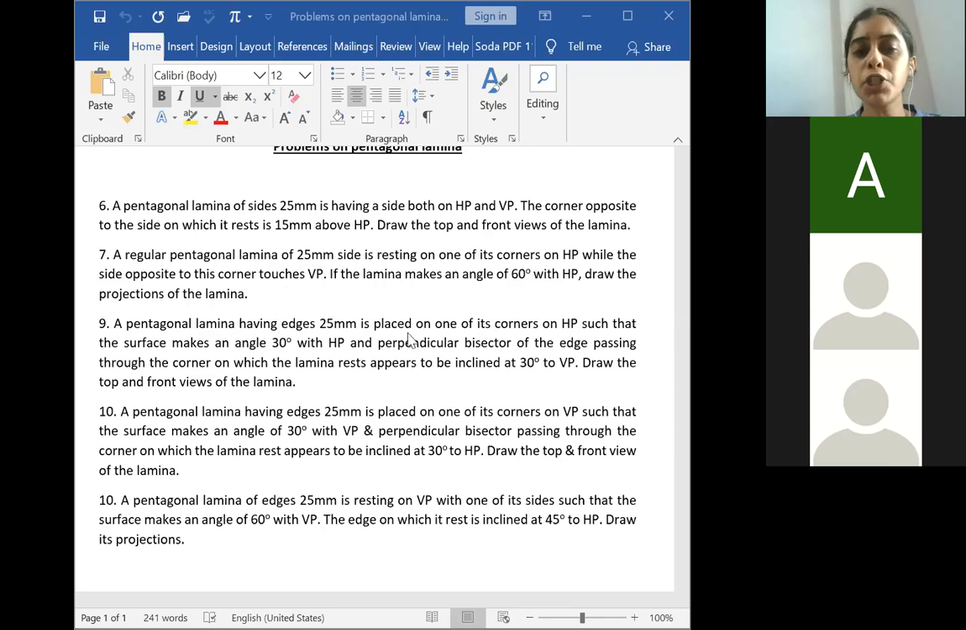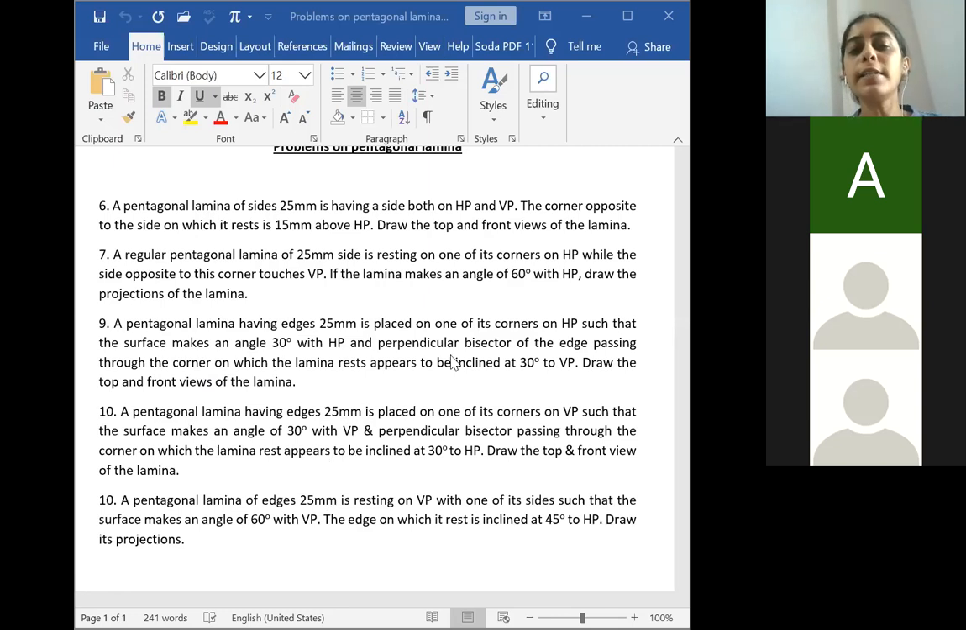So you will show the position of the corner first and the side in the opposite direction, and it is resting on HP. That means you will start with the front view and then go for the top view, such that the surface makes an angle of 30 degree with HP. So you will project the top view to the front view. Front view will be a line, so that front view will be inclined to 30 degree to HP. Then you project down to get the second stage of the top view.